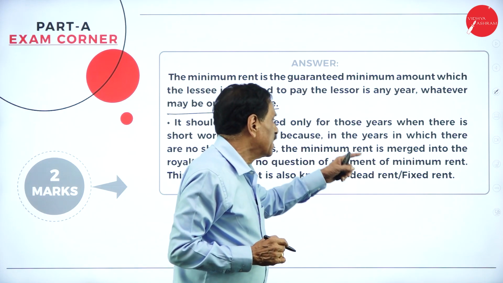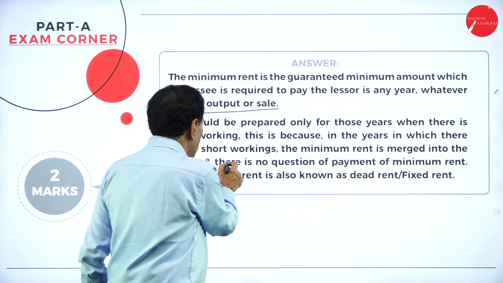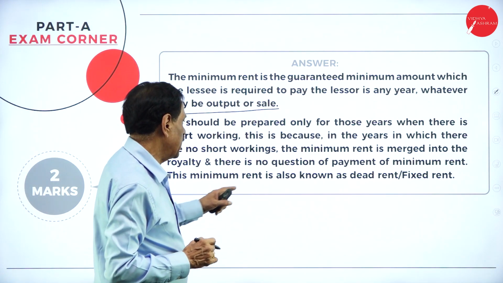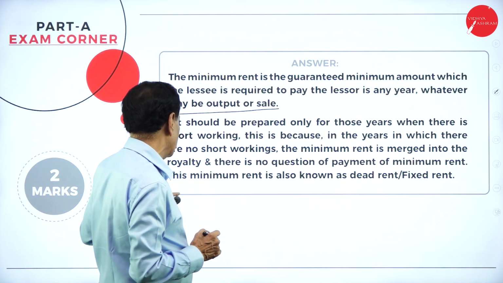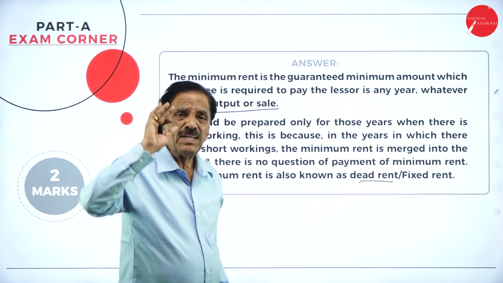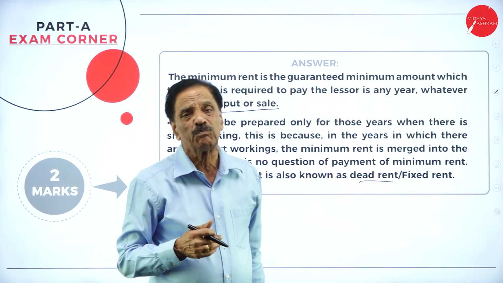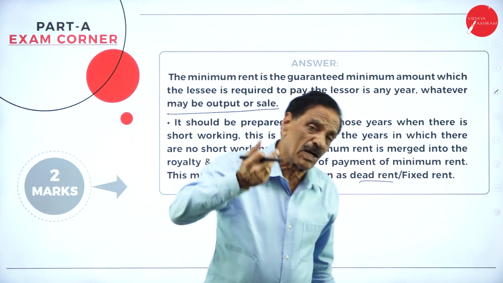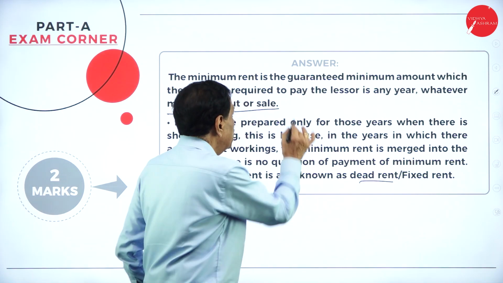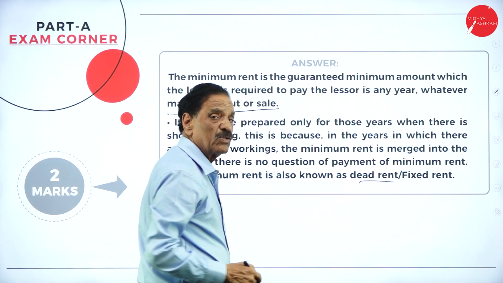This is because in the year in which there is no short working, the minimum rent is merged into royalty and there is no question of payment of minimum rent. This minimum rent is also known as dead rent. When the royalty is less, then only there is a question of minimum rent. When you are getting more royalty, you are going to pay the royalty itself. If you write this only, it is okay for the 2 marks question.